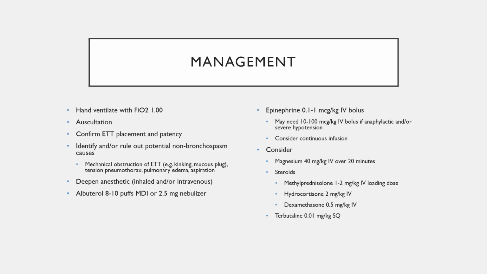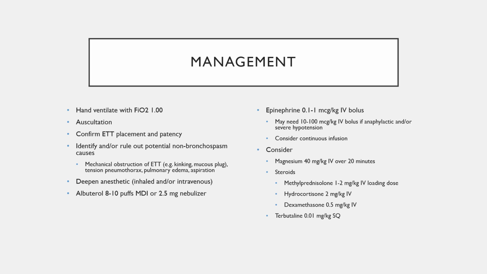So you want to rule out an obstruction of your tube, be it from kinking or a mucus plug. You want to rule out tension pneumothorax, pulmonary edema, aspiration, things like that. You want to deepen your anesthetic, and you can do this with either volatile anesthetic or intravenous agent, keeping in mind that if you have a very severe bronchospasm and you're not getting airway movement, increasing your volatile anesthetic is not going to help because it's not getting down to the alveoli, so you're going to have to use an intravenous agent to deepen the anesthetic.